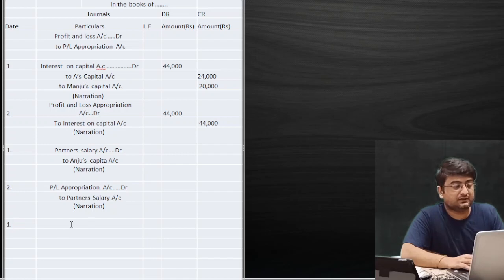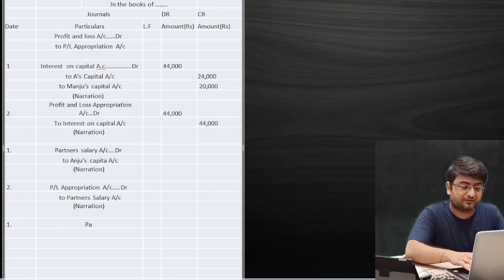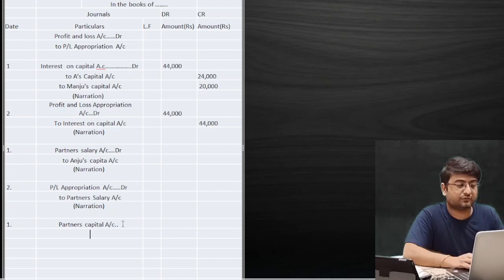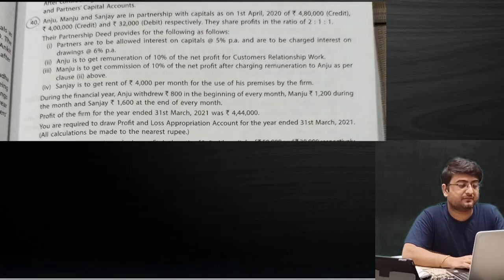We'll pass the entry for interest on drawings. The journal entry will be reversed. That will be the partners' capital account debit. I won't use the partners' capital account generally, because I'll have to use each and every partner's capital account individually. So we'll wait for the names, then pass this entry, but we'll leave the space as of now.